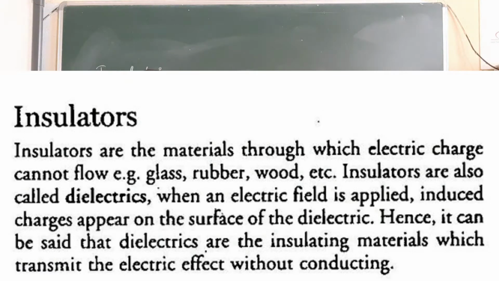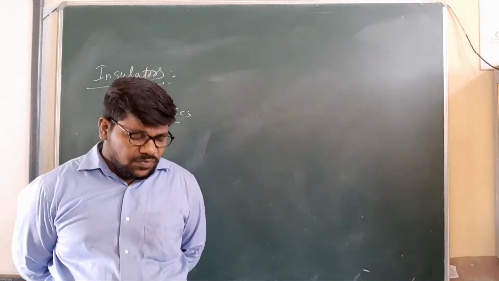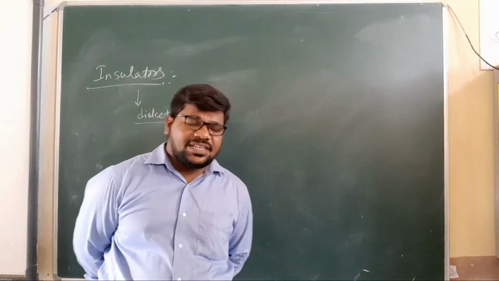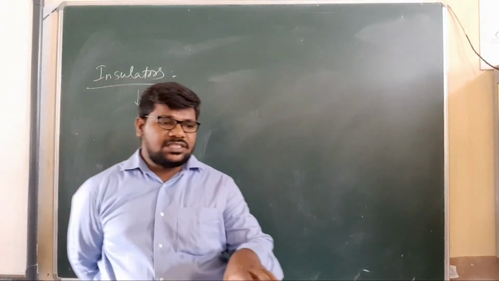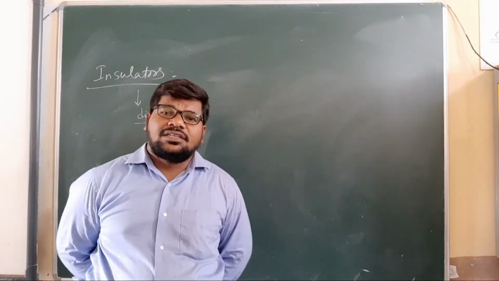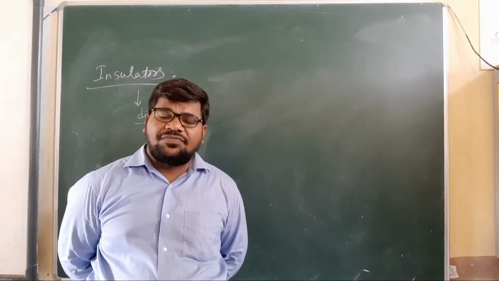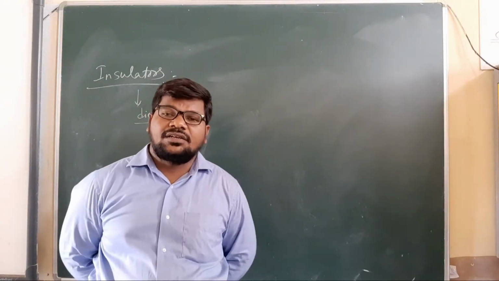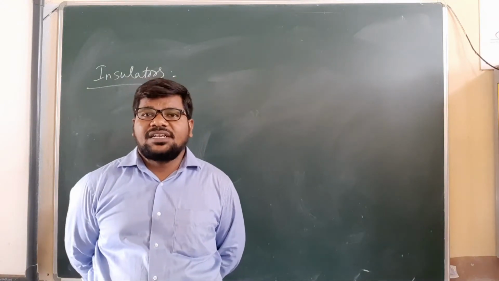Hence dielectrics are insulating materials which transmit the electric effect without conducting.